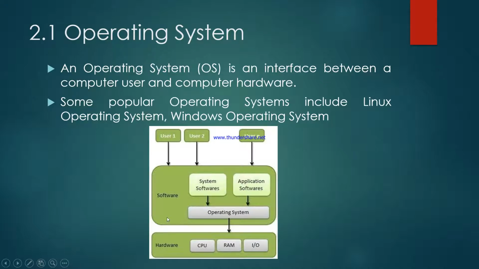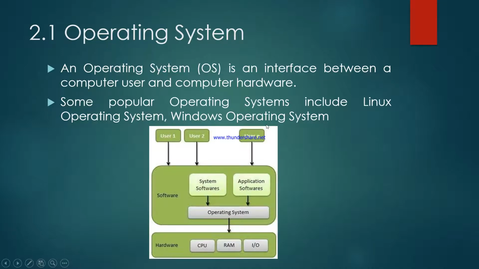As can be seen from the diagram, the computer system is divided into four components: first, the hardware; second, the operating system; third, application programs; and fourth, users.